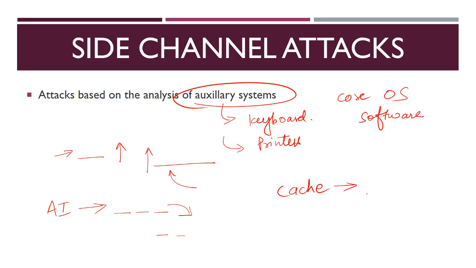In fact, if you remember, there was this software called Pegasus, which made quite a few headlines in international cyber attack circles. Basically, whenever this software application was sent to your mobile phone, it would overflood the memory cache of WhatsApp. When it is overflooded, it malfunctions and releases all the private information of the mobile phone user to the hacker. This was the internal working of Pegasus, and that is how it was using the auxiliary systems. So any attack which uses any kind of auxiliary system is called a side channel attack.